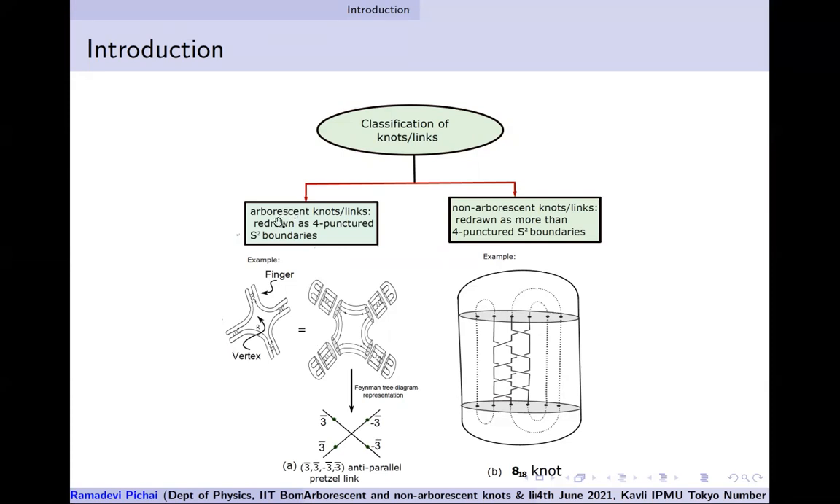So to be very clear, arborescent knots or links are redrawn as 4-punctured S2 boundaries, gluing 4-punctured S2 boundaries. So in the middle, there are 4 S2 boundaries on this 3-ball. You can have 5, 6 and so on. But every S2 boundary will have only 4 punctures. So the initial feeling was that you give me any knot, I can draw it this way. This is the feeling.